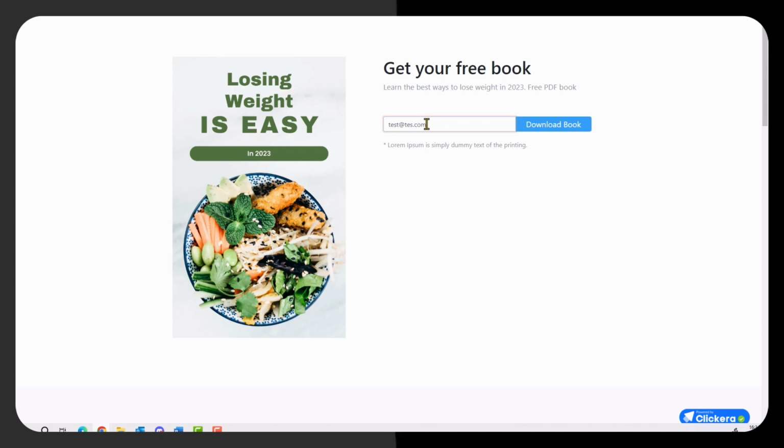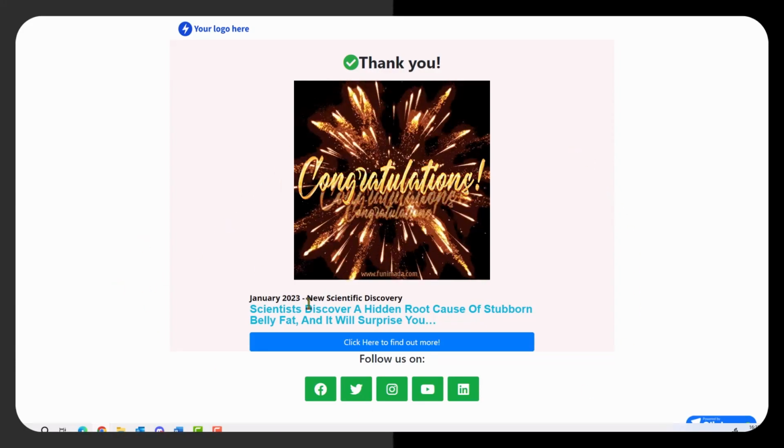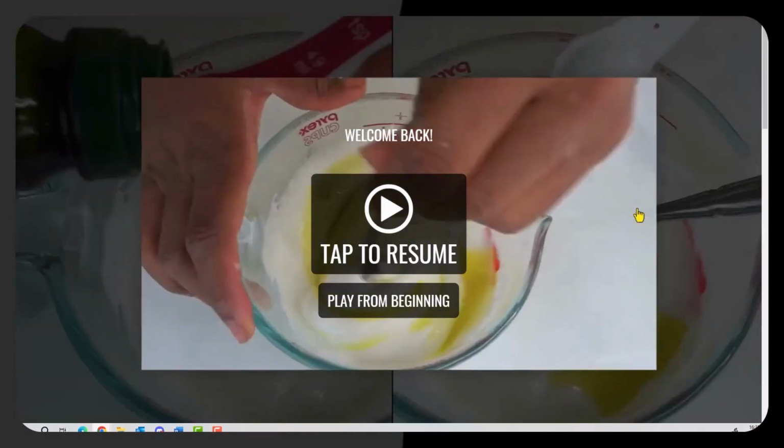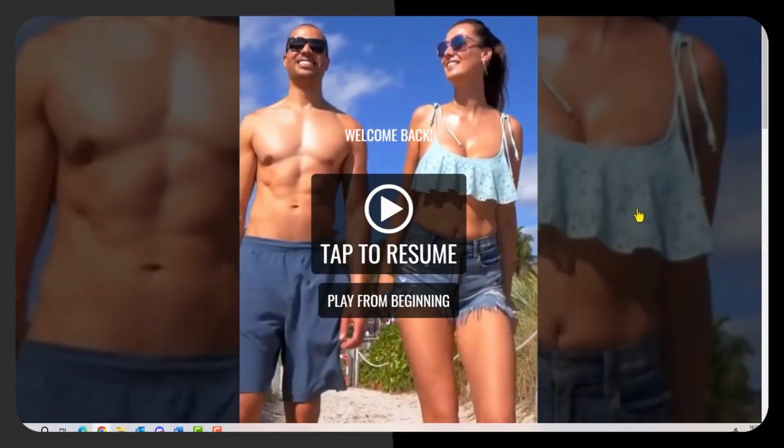test@test.com. This is where they would put their email address in, and then they click download book. It takes them to the thank you page, and then on the thank you page, if they click here to find out more, it takes them to our affiliate page. So you can see that we've quite quickly put a book up on a funnel.